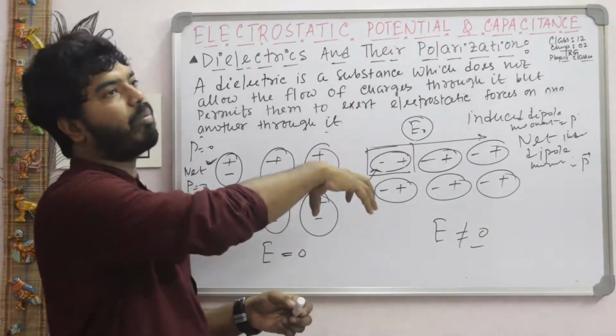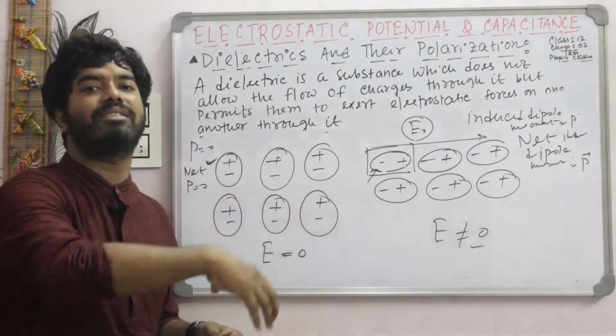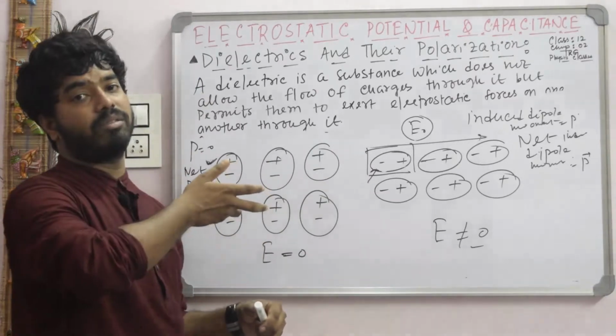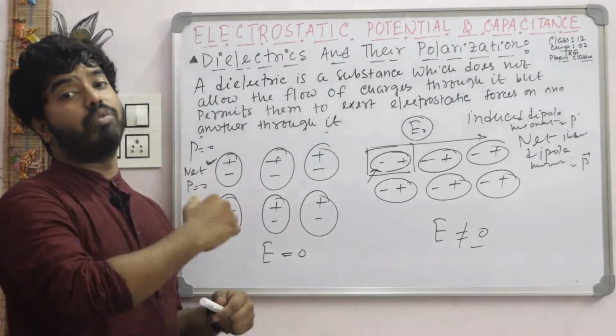This electrical property is named polarization. So in this way we can polarize the non-polar dielectric.